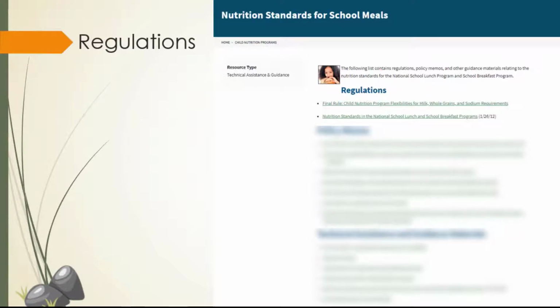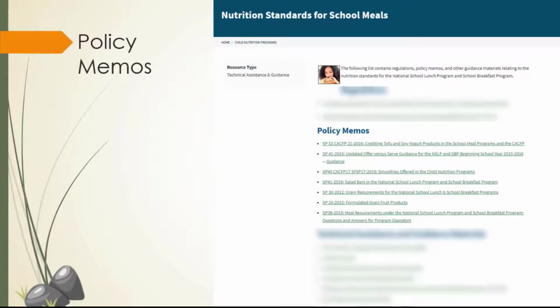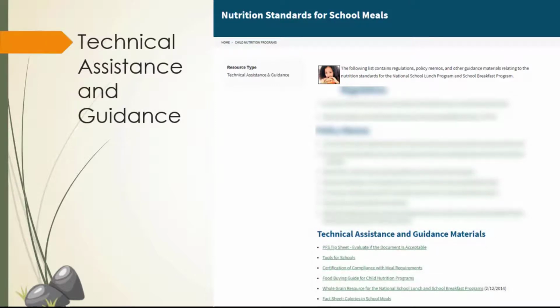The regulations section will link you to the rules that oversee the nutrition standards for school lunch and breakfast programs. It's helpful to know how to access this information when more detail is needed on federal requirements. The policy memo section includes links to specific guidance and clarification to assist in implementing the regulations. The technical assistance and guidance materials section is where it is recommended you spend most of your time for this step. Let's cover some of the important resources you will find.